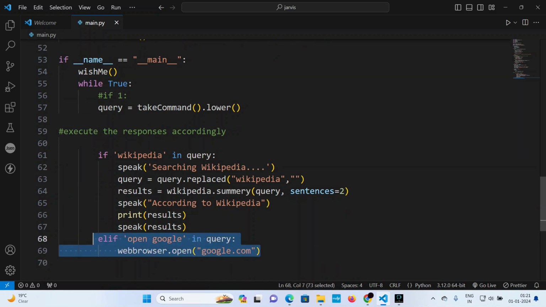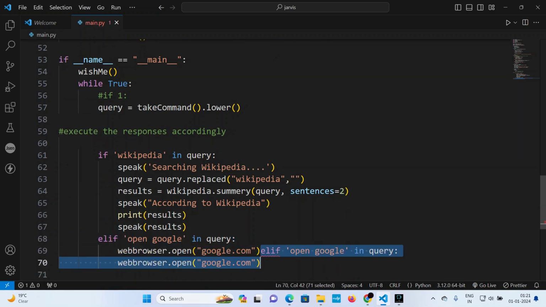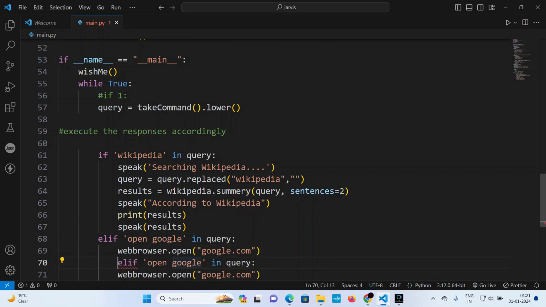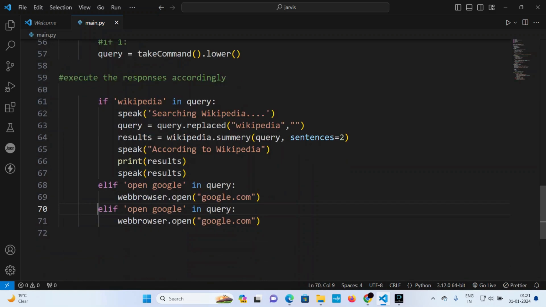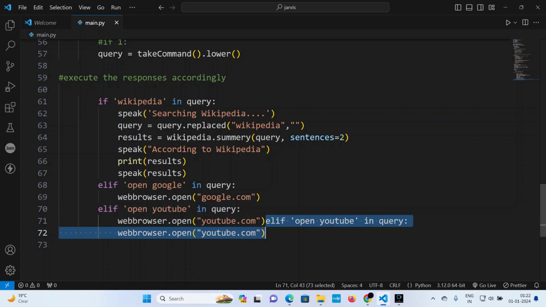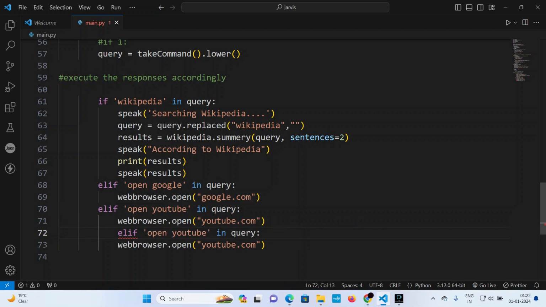Otherwise, let's replicate this. Control D. Just a minute. Good. Otherwise, if I say open YouTube, maybe like that. So youtube.com, like that. If I say Stack Overflow, I'll open Stack Overflow. So this is the example. You can add your websites also, so that if I say something, I'll be opening my website.